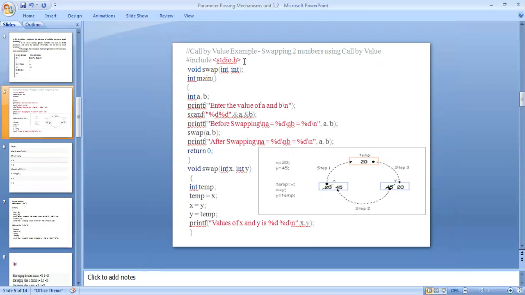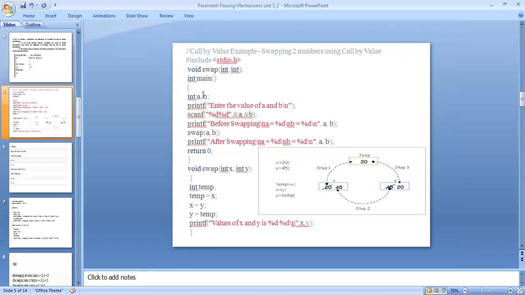It means the standard input output header file, in which printf and scanf are defined. And here we define the called function, void swap(int, int); ending with a semicolon, call by value, and int main, not ending with a semicolon.